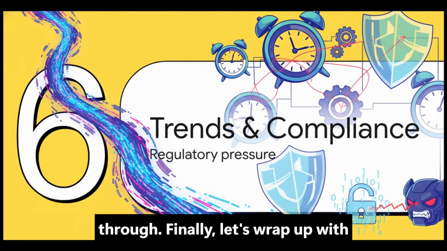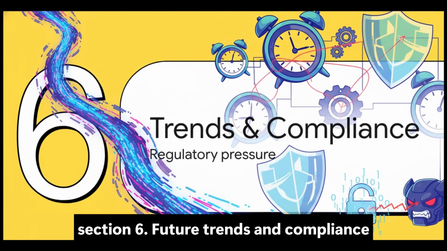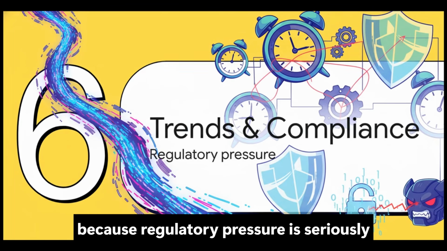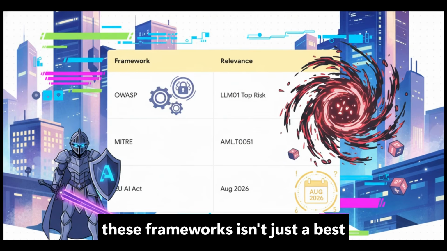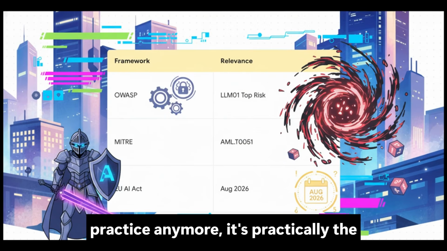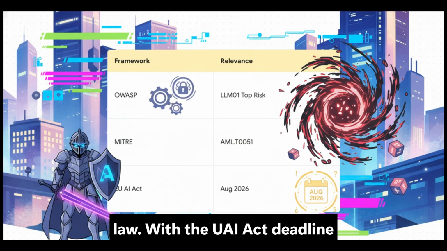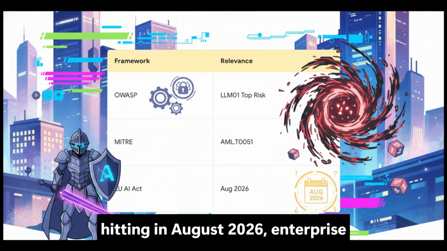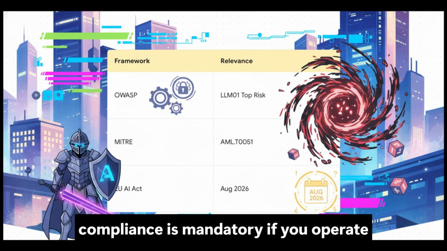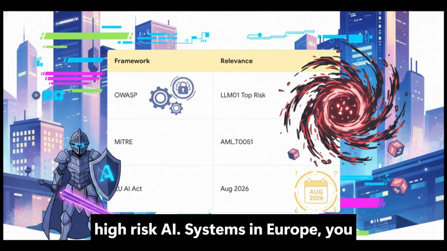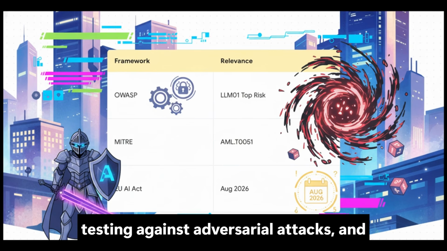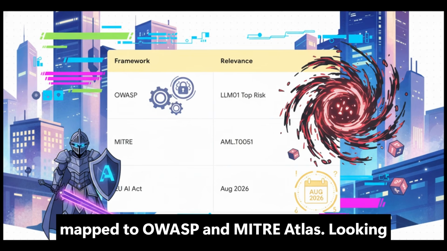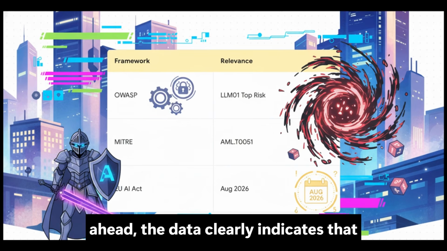Finally, let's wrap up with Section 6, future trends and compliance, because regulatory pressure is seriously mounting. Mapping your defenses against these frameworks isn't just a best practice anymore, it's practically the law. With the EU AI Act deadline hitting in August 2026, enterprise compliance is mandatory. If you operate high-risk AI systems in Europe, you have to prove you've done robustness testing against adversarial attacks. And that explicitly includes prompt injection, mapped to OWASP and MITRE ATLAS.